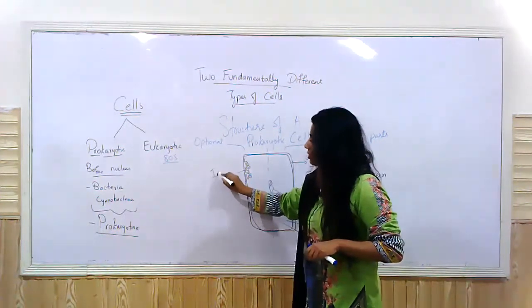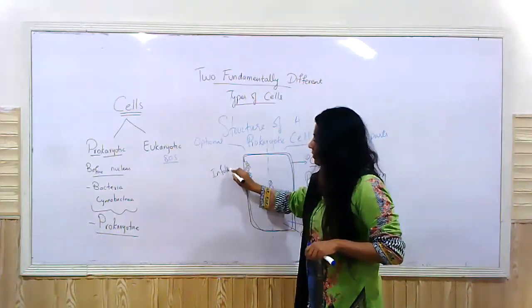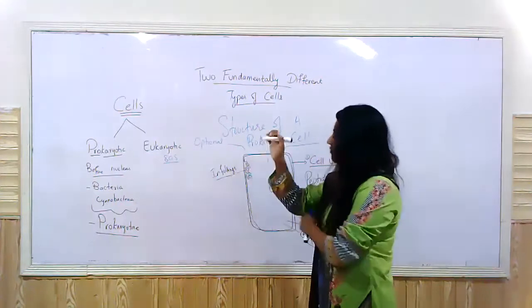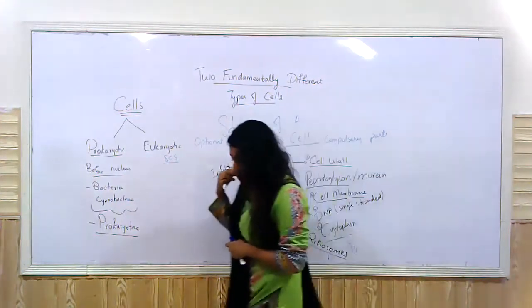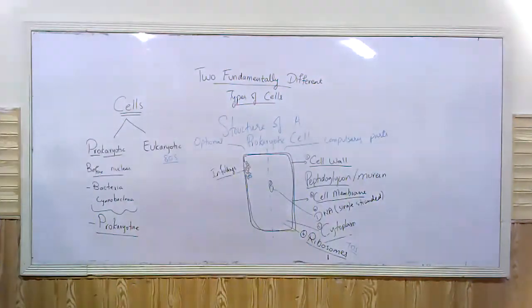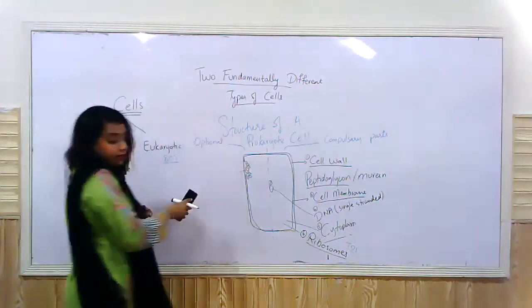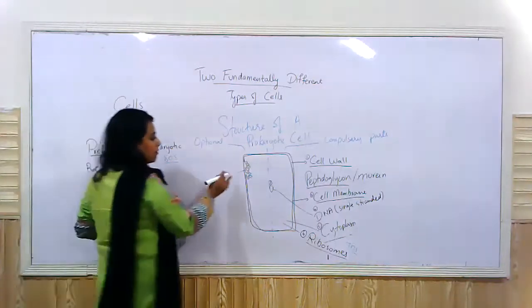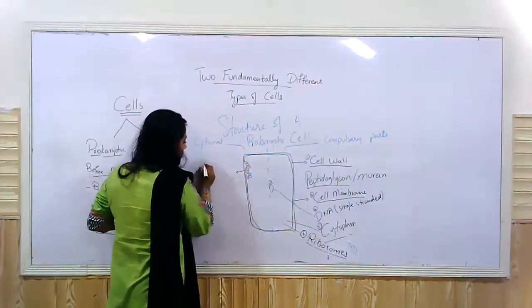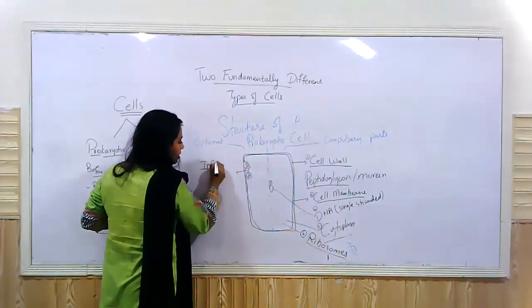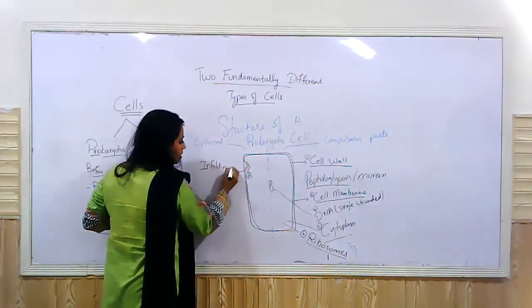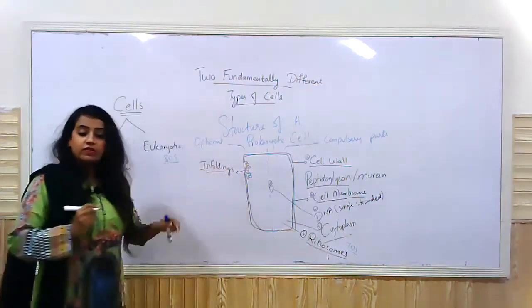We call them infoldings. What is the function of these infoldings? Infoldings of the cell membrane.